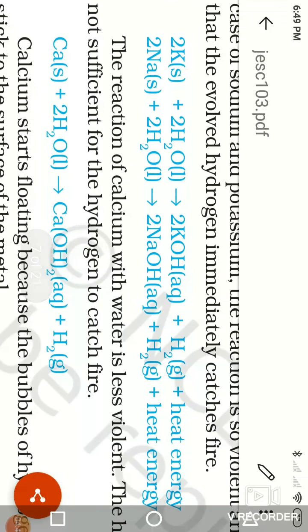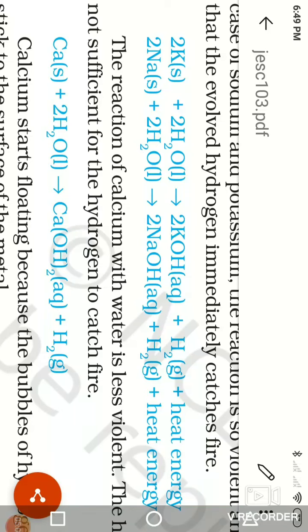When sodium and potassium react with water, some energy is released, and that energy released from the reaction is called an exothermic reaction. This is for our syllabus. Most of the time we think this is a reduced syllabus, but you don't think like that.